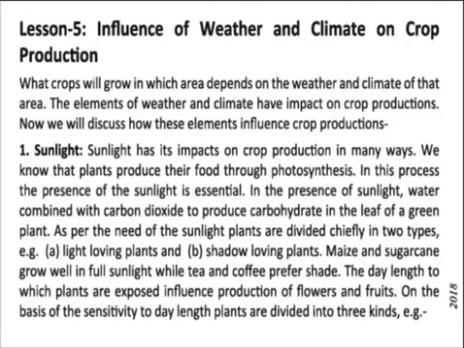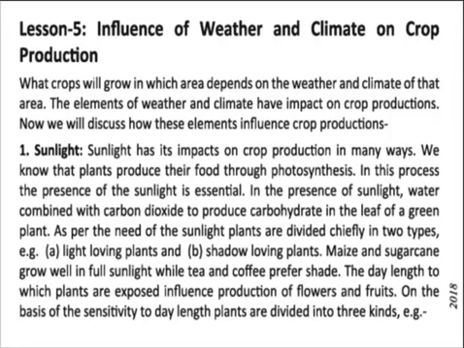The elements of weather and climate have an impact on crop production. Now we will discuss how these elements influence crop production. So in this chapter we will discuss the elements which influence crop production. One is sunlight. Sunlight has its impact on crop production in many ways.